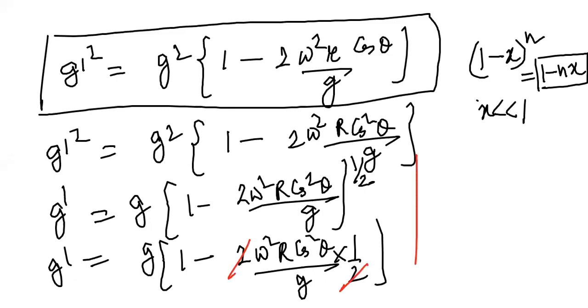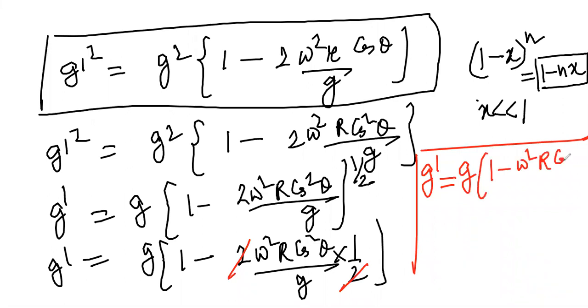So you get the final expression of apparent g: g dash equals g into 1 minus omega square R cos square theta by g. This is a very, very important formula.